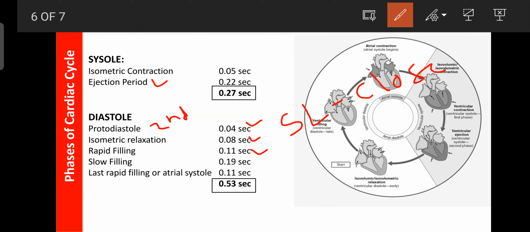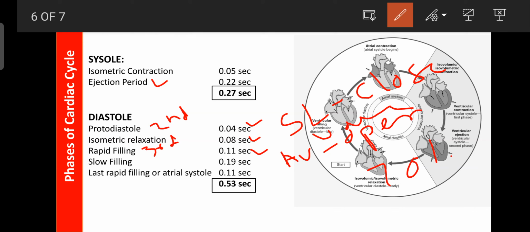Here the AV valves are open. Due to the opening of the AV valves, blood can rapidly enter the ventricles. About 70% of the blood from the atria enters the ventricles during the rapid filling. The duration is 0.11 second. Due to the opening of the AV valves and the rapid entry of blood into the ventricles from the atrium, the third heart sound can be produced.